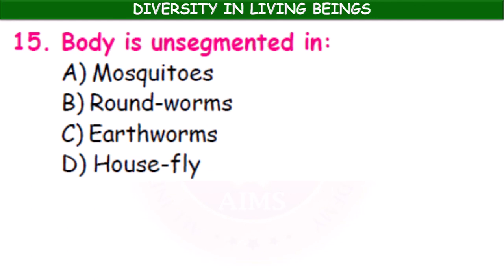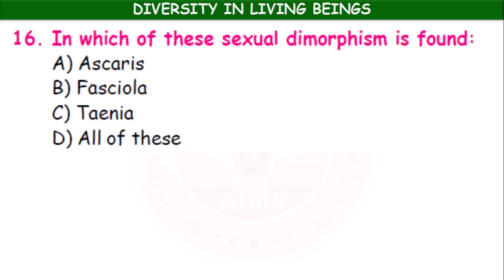Schistosomiasis. The body is unsegmented in mosquitoes, roundworms, earthworms, housefly? In roundworms, the body is not segmented. Okay. In arthropods, helminths, and annelids, the body is segmented. In which of these is sexual dimorphism found? Ascaris, Fasciola, Taenia, all of these. In Ascaris lumbricoides, a nematode, the sexes are separate.